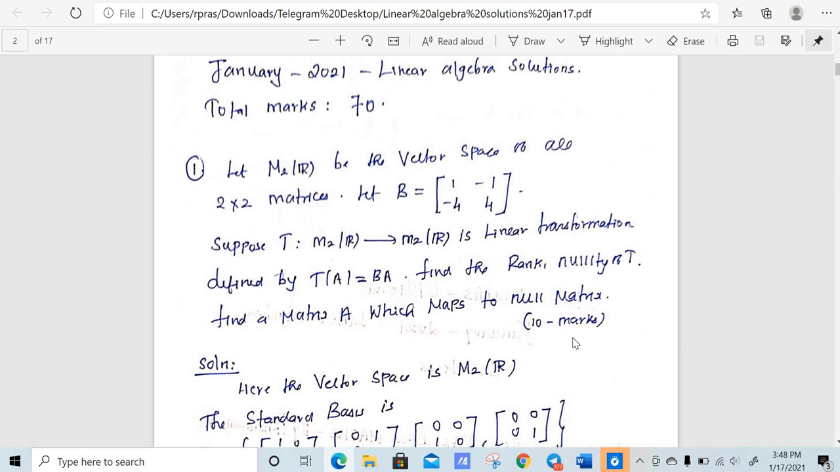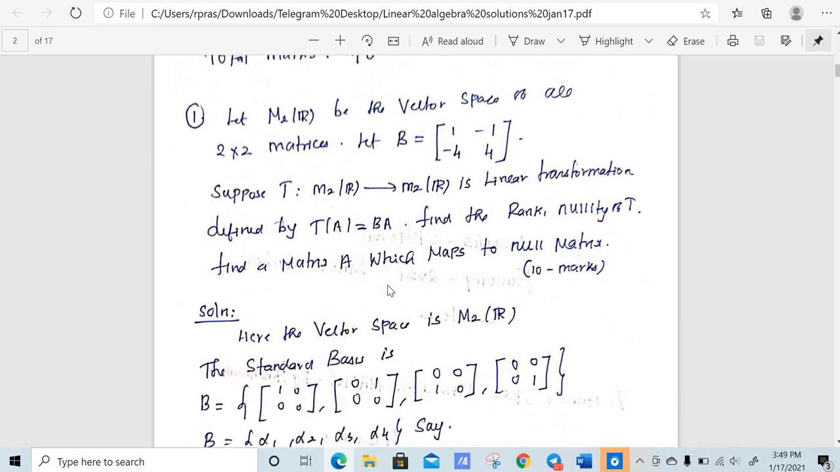So you can see this is a problem from linear transformation. It is a linear transformation from 2 by 2 matrices to 2 by 2 matrices with the entries in real numbers. So they have given the transformation as T of A is equal to BA, right? What is B? B is a fixed matrix which is [1, -1; -4, 4], right?